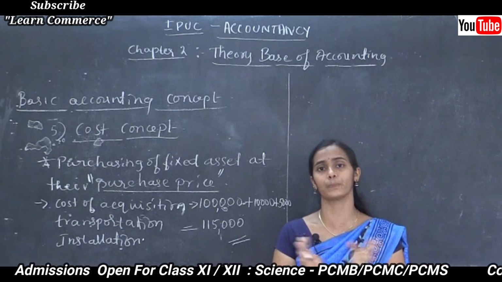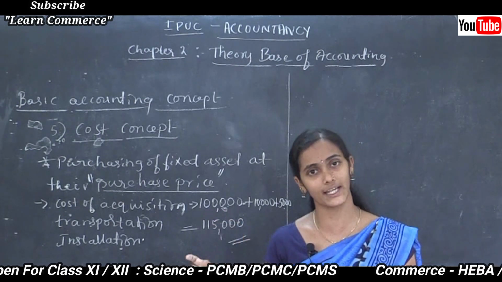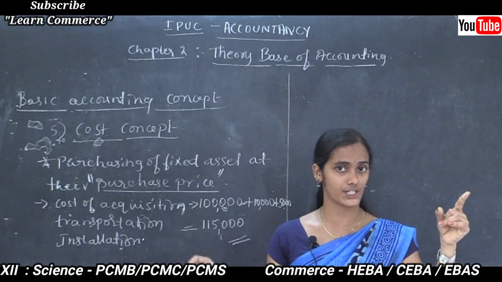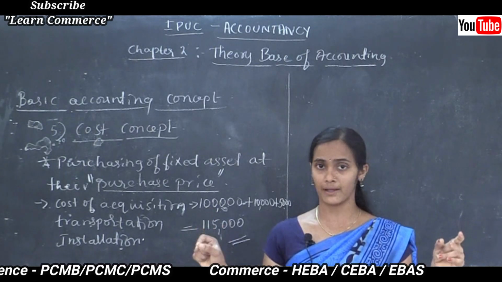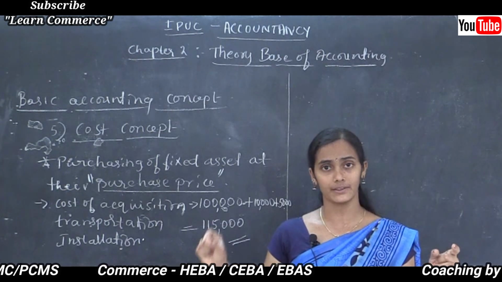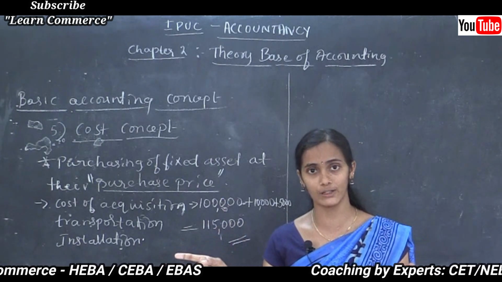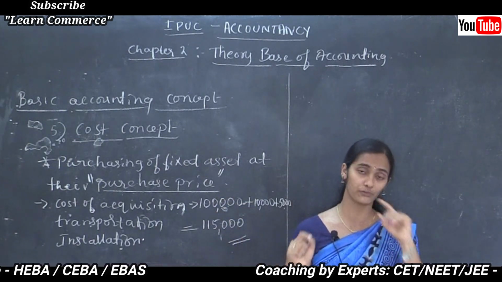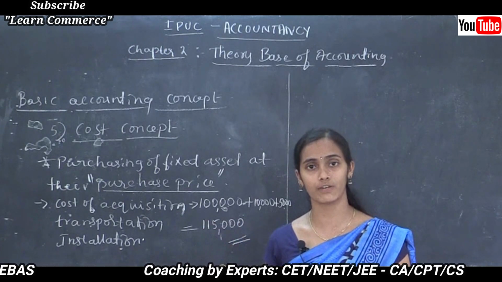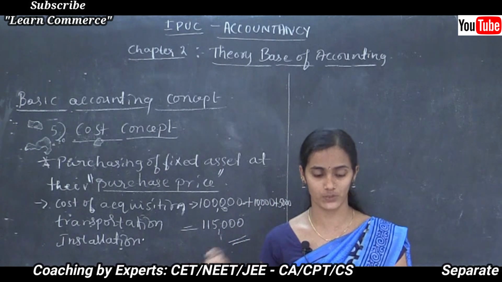at the cost of rupees 25,000. You should not change the value of the asset to 35,000 instead of writing 25,000. By paying 25,000 you purchased that land, and now that value may be 35,000. You should not consider that value, you should consider the value of 25,000 only. You should record the transaction in the books of account as you have the land worth rupees 25,000.